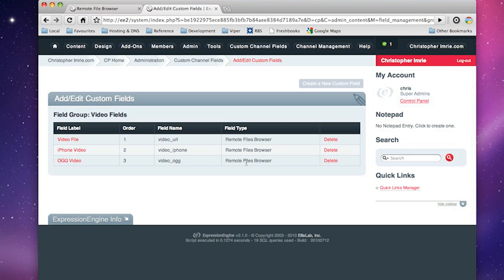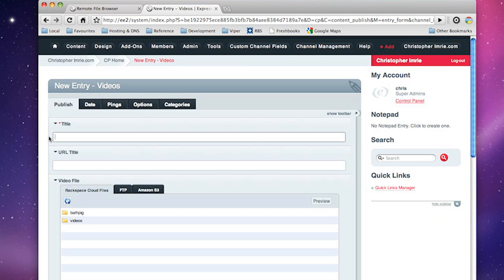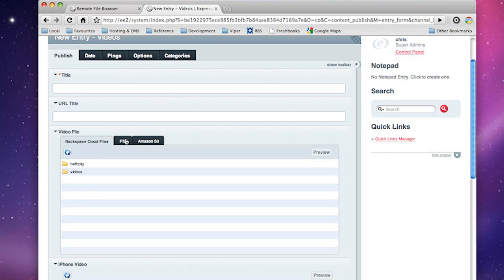The way HTML5 works at the moment, you've got to work with a couple of file formats. The way I'm working here is I want to have one big file, H.264 large video, one slightly smaller for the iPhone, and then for Firefox and open source users, there's an OGG video version. If we check out the publish page, you'll see it in action. So here it is. Here's the tabbed interface. You can check it out. It's pretty neat. It fits in with the overall theme and color scheme.